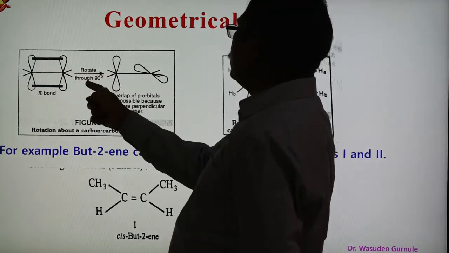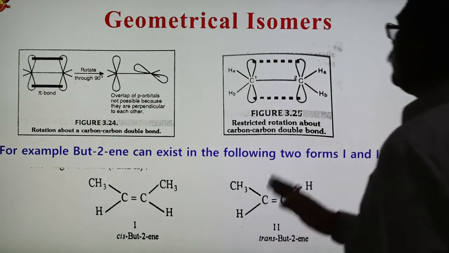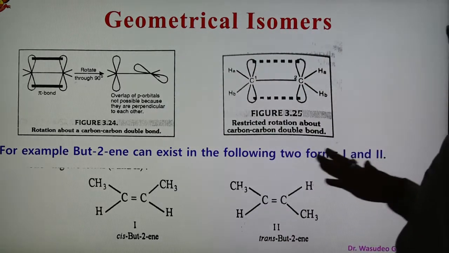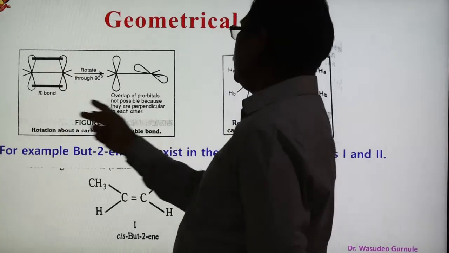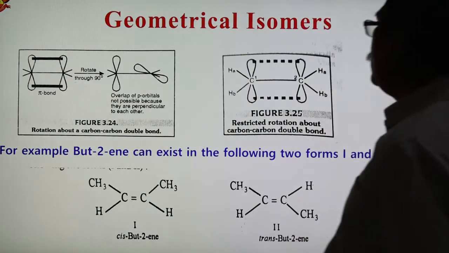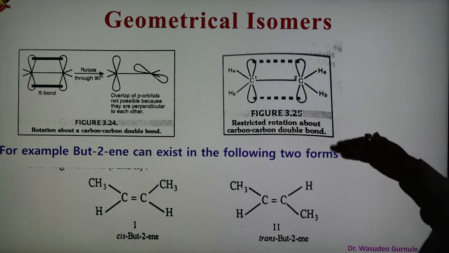And when we rotate through 90 degrees, this overlap of p orbitals is not possible because they are perpendicular to each other. So these two orbitals are perpendicular, and this type of rotation through 90 degrees is not possible. So rotation about the carbon-carbon double bond is restricted.